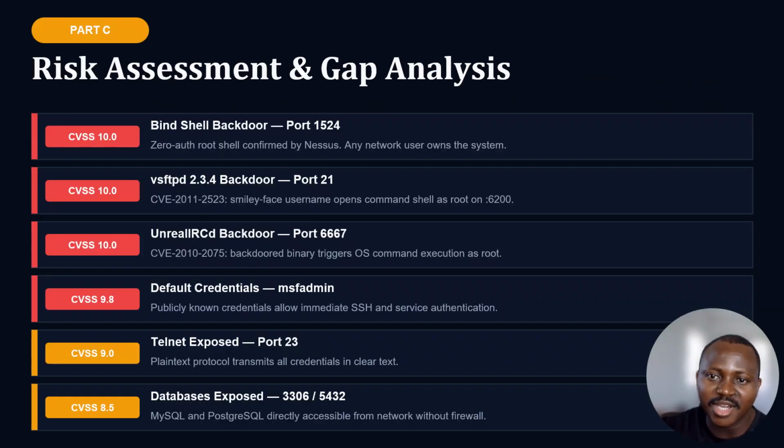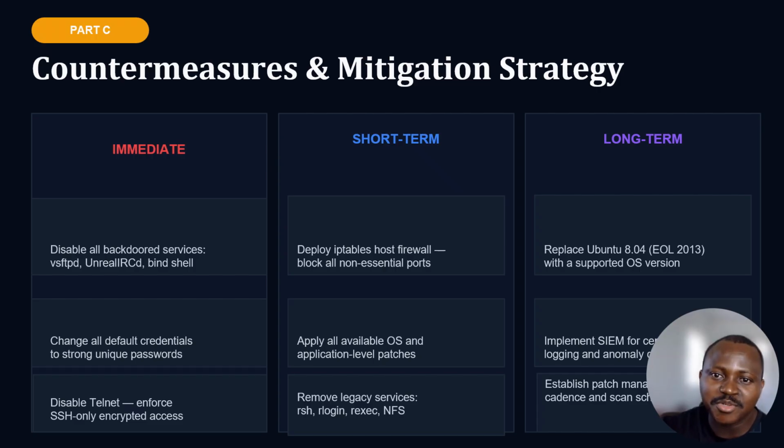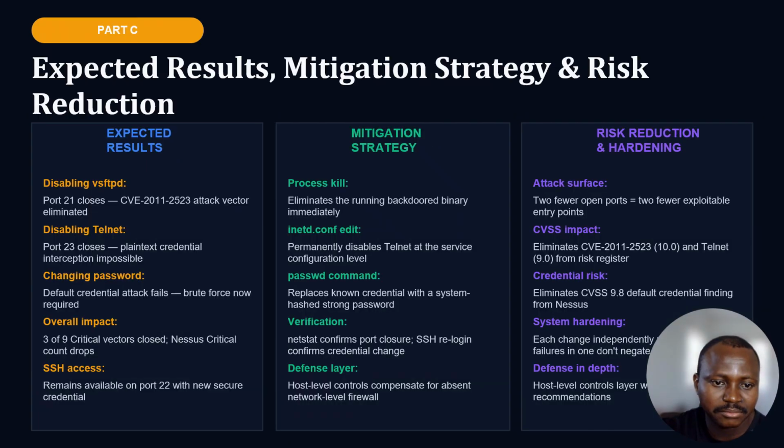Our risk assessment and gap analysis is as follows. All these 4 critical on top. In the next slide, we're going to do some changes to the first 2 and the tail not exposed. Our countermeasure and mitigation strategy is as follows: immediate action, short term and long term. These are our expected results, our mitigation strategy and risk reduction as shown.